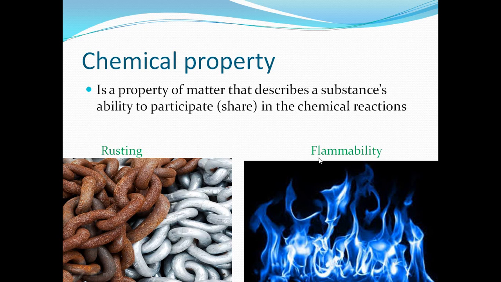But what about this word, flammability? It means if you burn a piece of paper, what's happening? It will burn rapidly or slowly? Rapidly, okay, and produce flame. Flame means something like light. So flammability means rapid reaction with oxygen, producing fire and heat. So these are two of the chemical properties of matter.